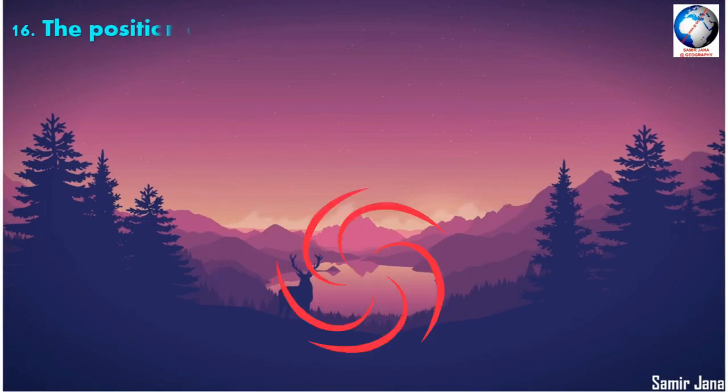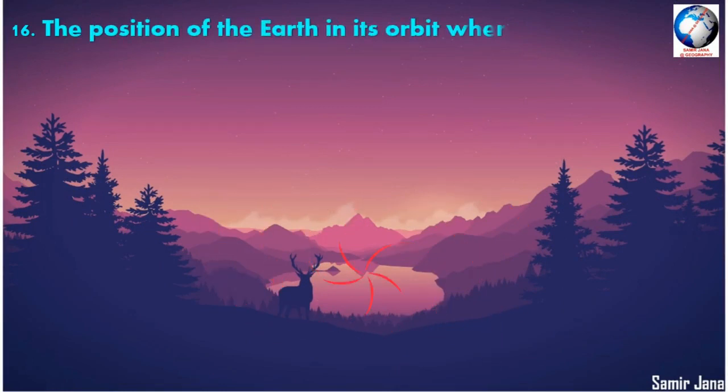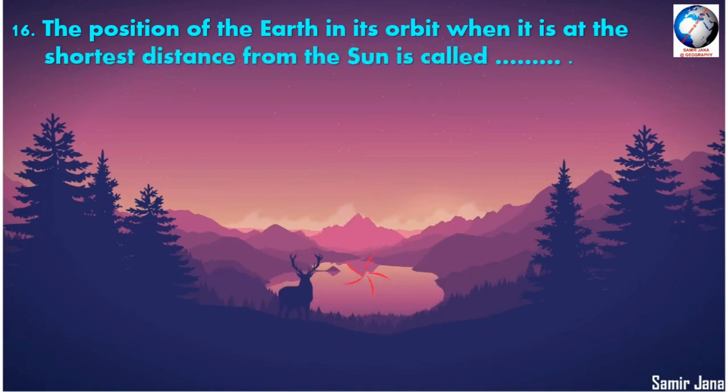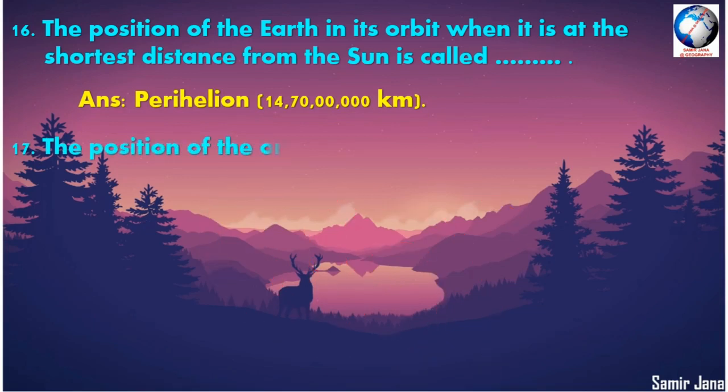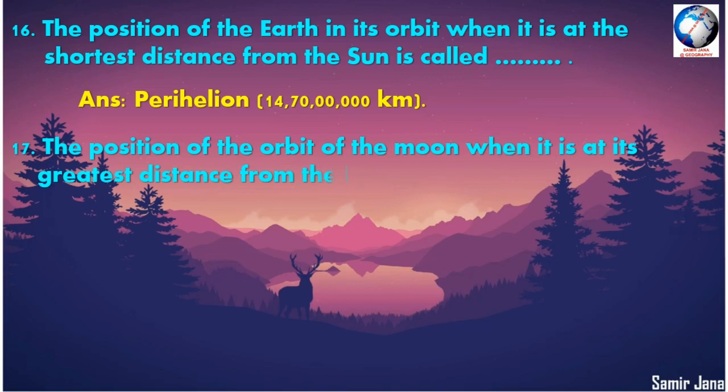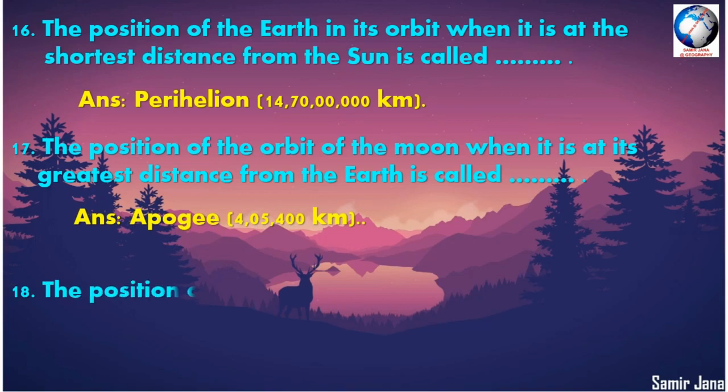Question number 16. The position of the earth in its orbit when it is at the shortest distance from the sun is called dash. It is called the perihelion, 14 crore 70 lakh kilometer distance. Question number 17. The position of the orbit of the moon when it is at its greatest distance from the earth is called dash. The answer is apogee, 4,05,400 kilometer distance between earth and moon.